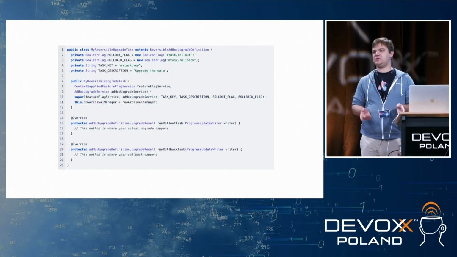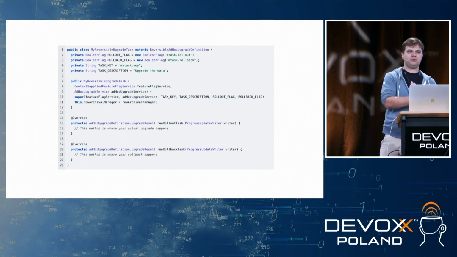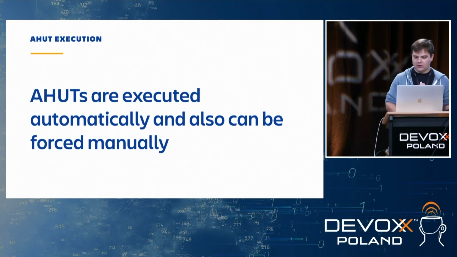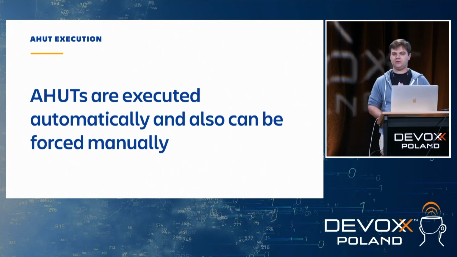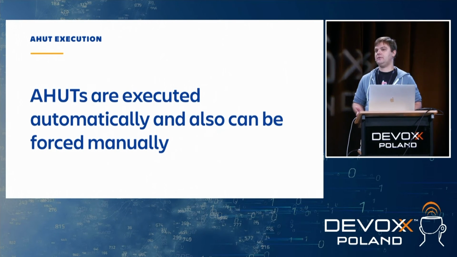You just flip the feature flag, move to the rollback mode and just roll back the changes. So, as I mentioned before, AHUTs are executed automatically and can also be forced manually. And that's pretty much it about them.